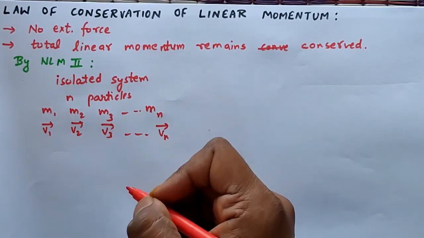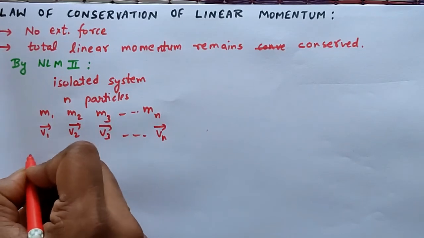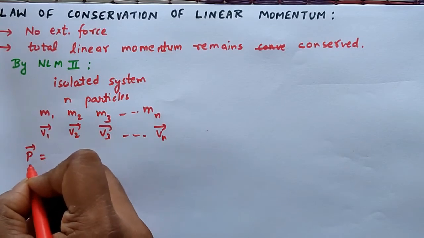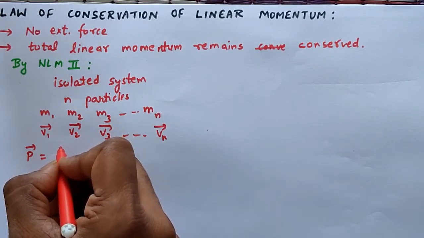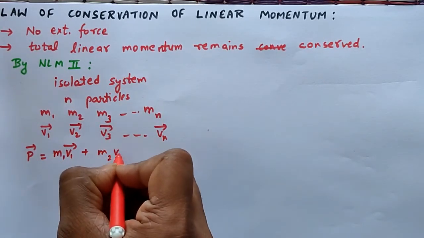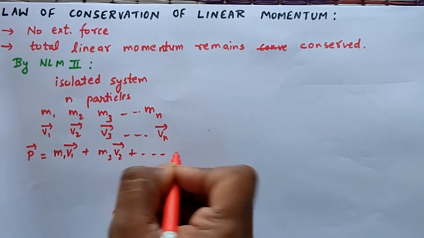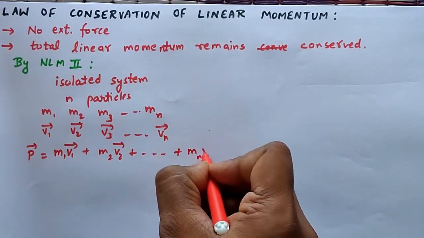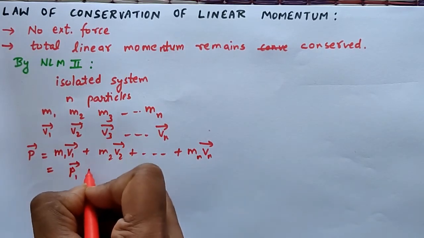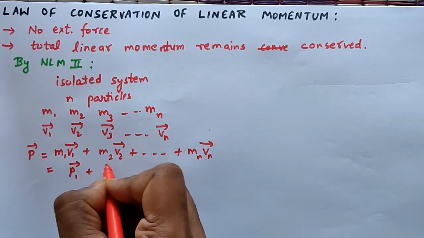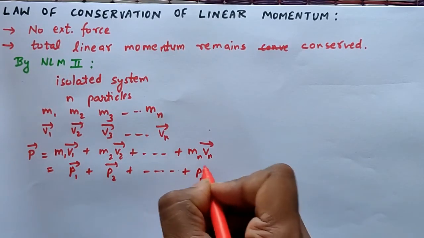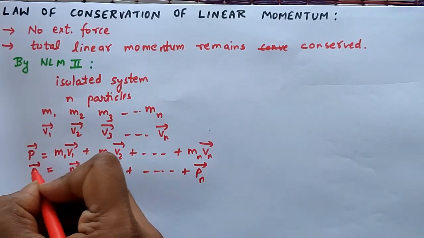The total linear momentum of them, p vector, momentum is denoted by p, will be equal to m1 v1 vector plus m2 v2 vector plus m3 v3 vector and so on up to mn vn vector. This one is the momentum of the first particle, this one is the momentum of the second, this one is the momentum of the third, and so on, this one is the momentum of the nth particle. So this is p vector.